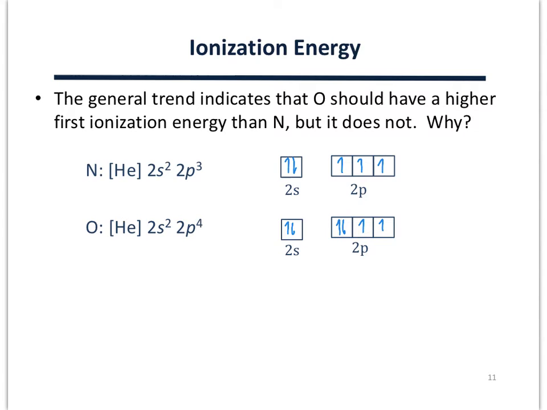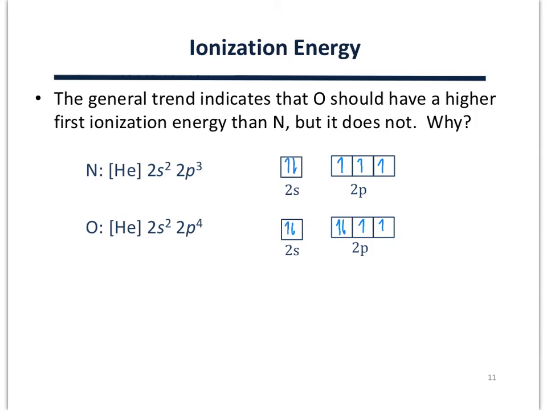Both elements are in period 2 and have 2 core electrons in the 1s orbital, represented by helium. They both also have 2 electrons in the 2s orbital. Nitrogen has 3 electrons in the set of 2p orbitals. Oxygen, on the other hand, has 4.